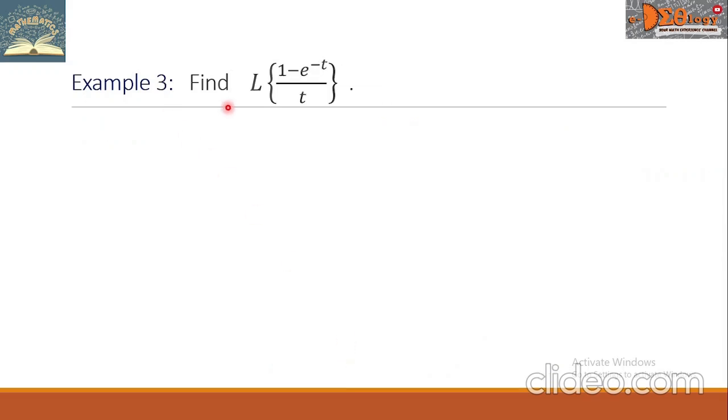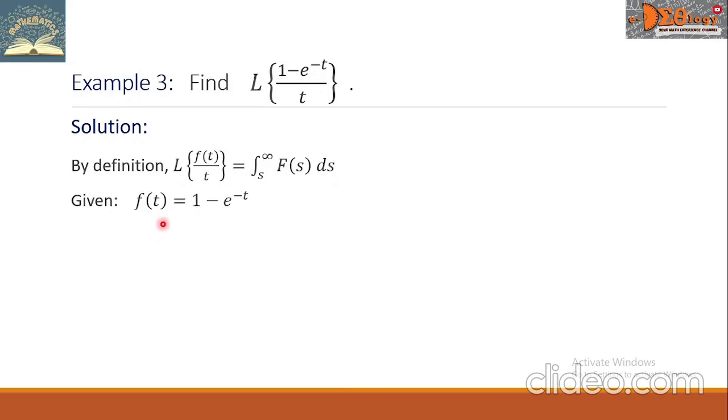Example 3. Find the Laplace transform of 1 minus e raised to negative t all over t. We write our formula, and in the given, we say that the f of t is the numerator, and that is 1 minus e raised to negative t. Then we go to step 1, that is to find the function F of s, which is equal to the Laplace transform of f of t.